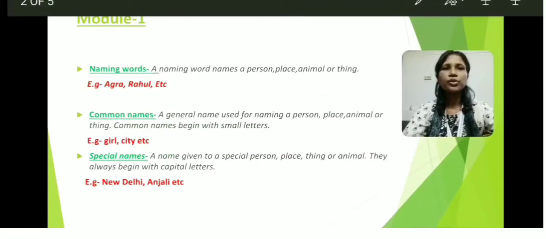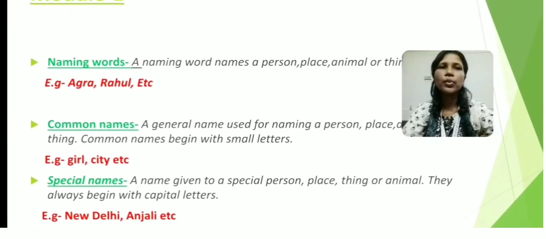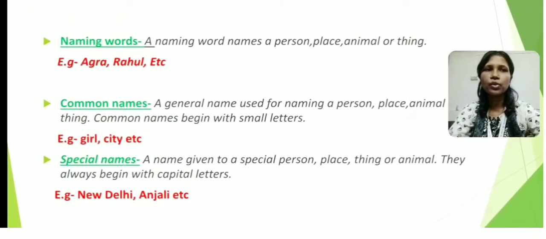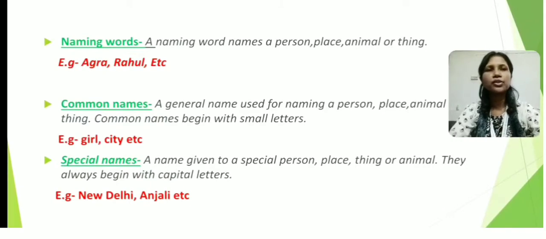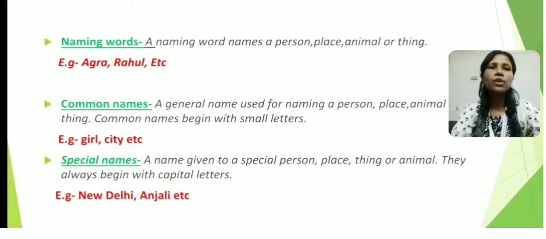So in our module 1, the main topics that we have discussed, let us quickly revise those topics. Number 1, the first topic is the naming words. I hope you remember what naming words are. Naming words are the names of a person, place, animal or thing. For example, Agra, Rahul, etc. The naming words are further divided into two types. The first one is common names and the second one is special names.